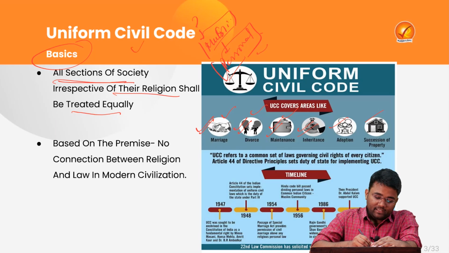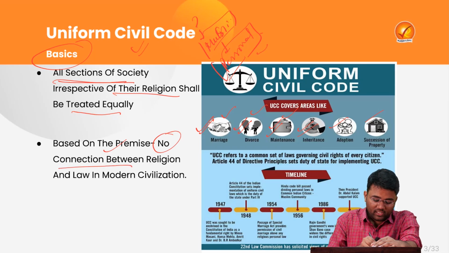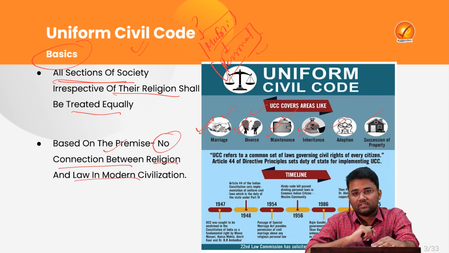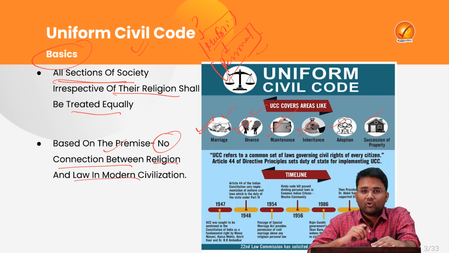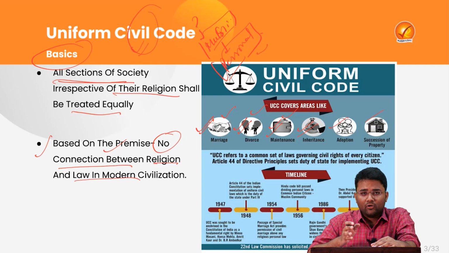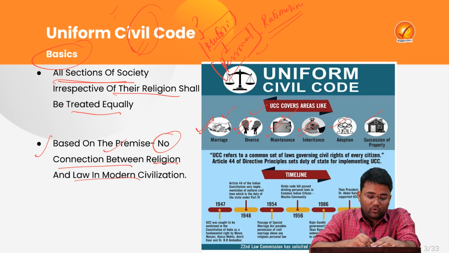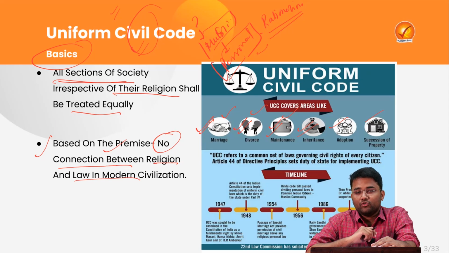But this particular premise, Uniform Civil Code, is based on the notion that there is no connection between religion and law in modern civilization. What does it mean? Some of the personal laws of some religions, like Muslim personal law, are based on religious texts. They derive their inspiration from those texts. So, the Uniform Civil Code says that there should not be any basis or relation between religion and law as such. Rather, those personal laws should be based on rationality. That's why there is a need for Uniform Civil Code and people advocate for it.